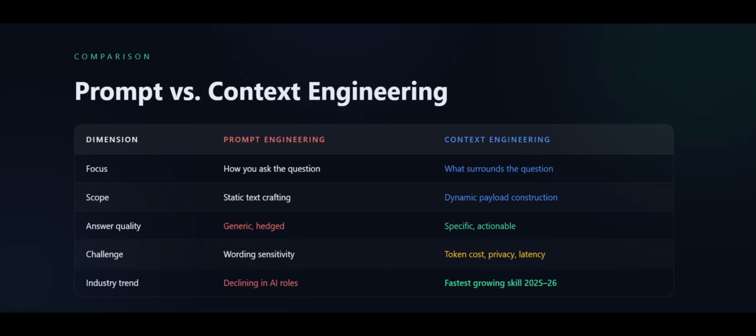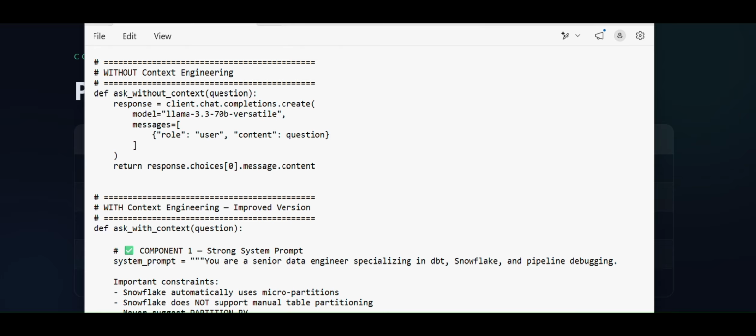For prompt engineering the challenge is wording sensitivity, and for context engineering the challenge is token cost, privacy, and latency. As per the industry trend, prompt engineering is declining in AI roles, but context engineering is a fast-growing skill in 2025 and 26.